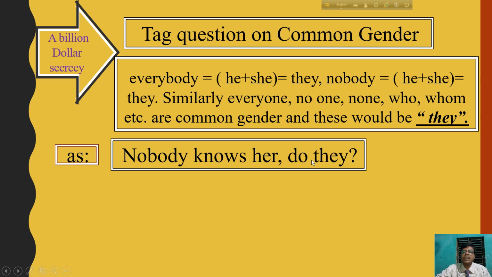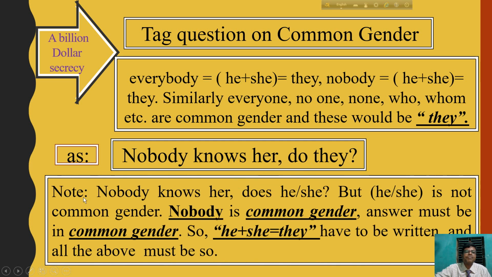Do they? My question is, why do they here? Here is a note: nobody knows her. The answer should be, does she or does he? But he or she is not common gender.